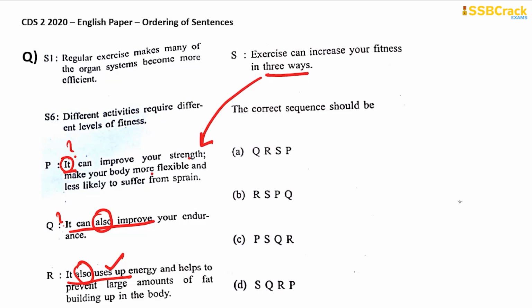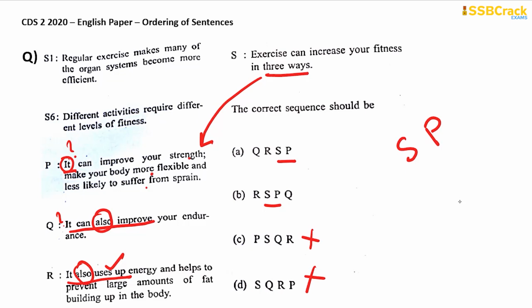Improving your strength, making your body more flexible and less likely to suffer from sprain. So S will be followed by P. That we know. S is followed by P, and there are two options with SP one after the other. One is option A and B, and we need to eliminate then C and D.